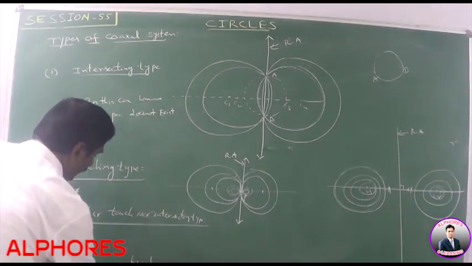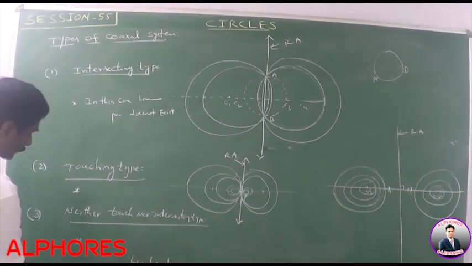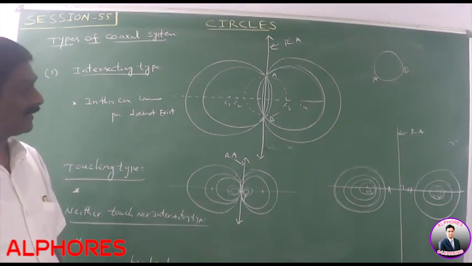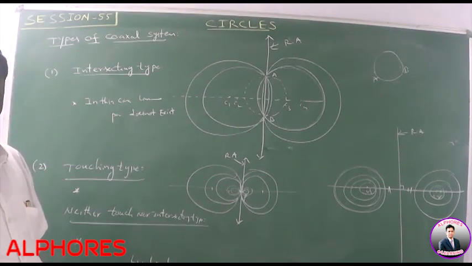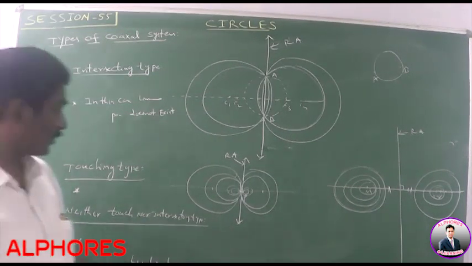Let L1, L2 be the two limiting points. Write this value. In this case, one of the limiting points is the image of the other limiting point with respect to the radical axis. Please note this diagram also.